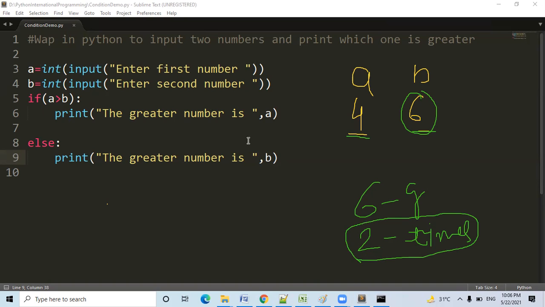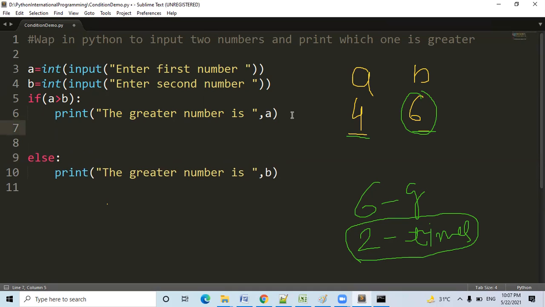Okay, one minute, I will show you. So this is the greater number. Print a, comma, a minus b. When the greater number is A, how much greater?